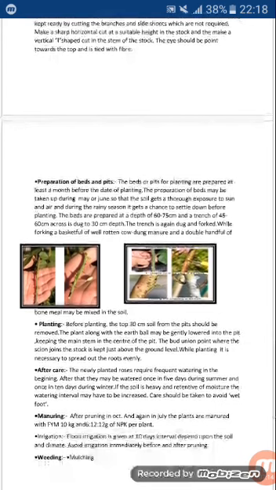Next is planting. Before planting, the top 30 centimeters of soil from the pits should be removed. Then the plant along with the earth ball may be gently lowered into the pit, keeping the main stem in the center of the pit, and the bud union point where the scion joins the stock is kept just above the ground level. While planting, it is necessary to spread out the roots evenly.